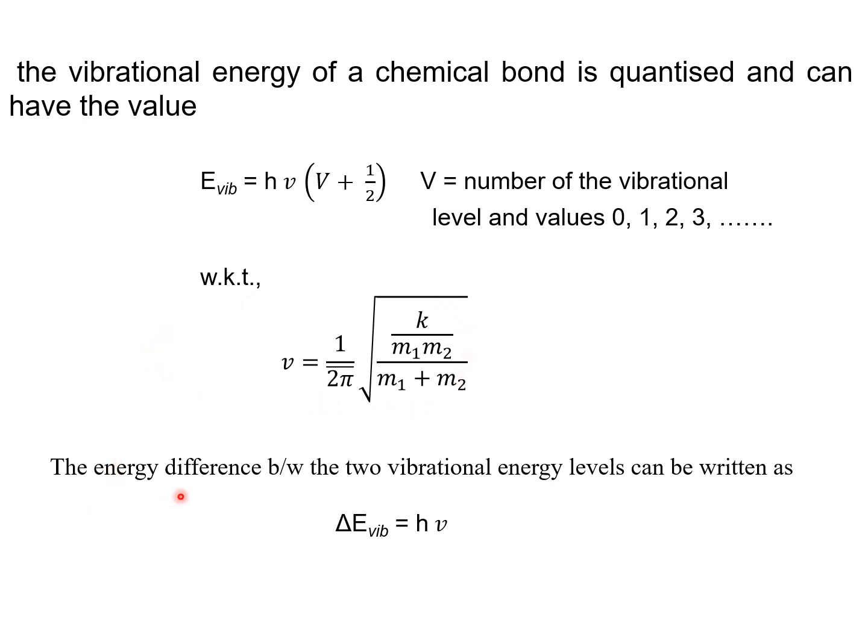So the energy difference between two vibrational energy levels can be written as delta E vibrational, which is equal to h nu. The vibrational energy of the chemical bond is E vibrational, but the energy difference between two vibrational energy levels, delta E vibrational, is equal to h nu.